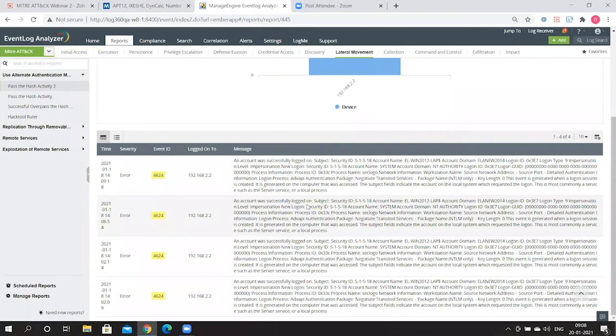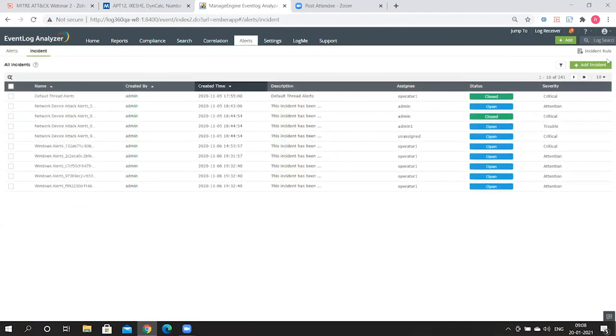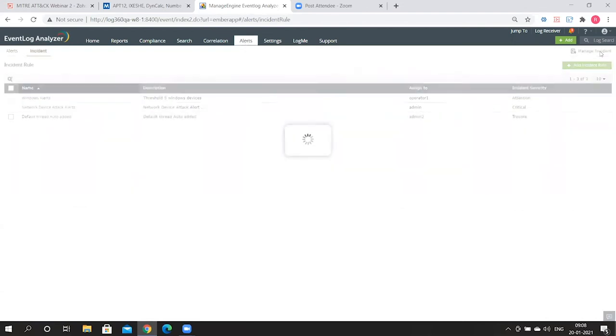Another thing that you can do is automation when it comes to assigning technicians for your incidents. You can make use of incident rules for doing this. So for that, just go into the alerts tab. And here you've got incident. And here you can add an incident rule.